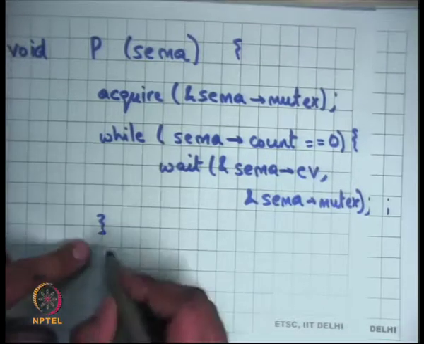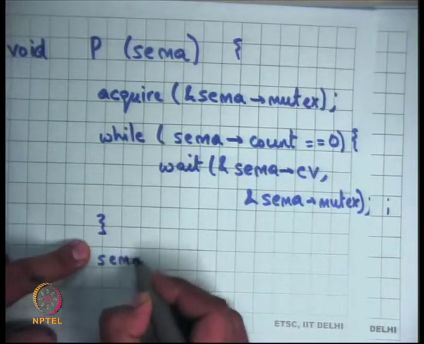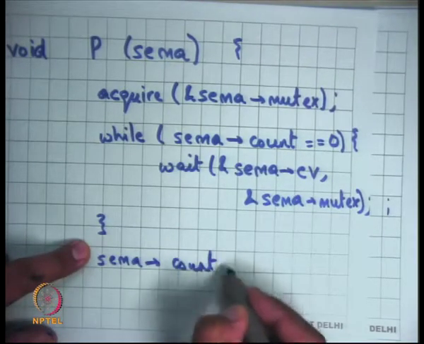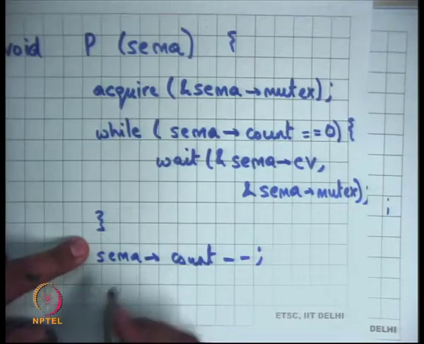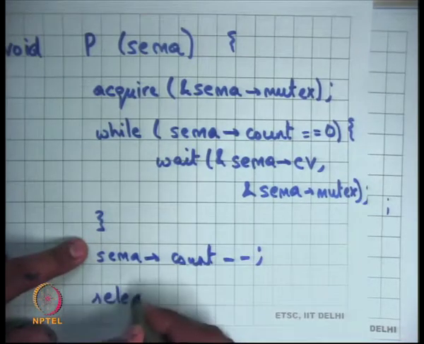At this point I can just say sema.count--, and then release.